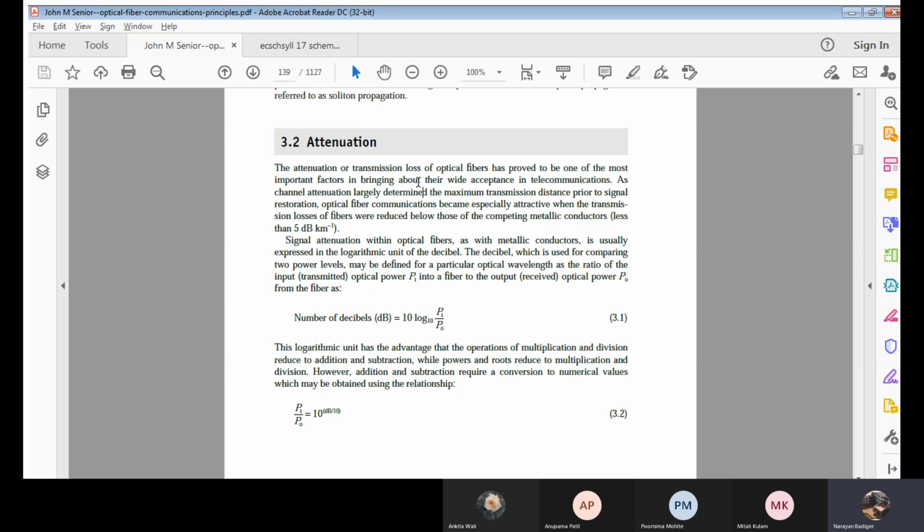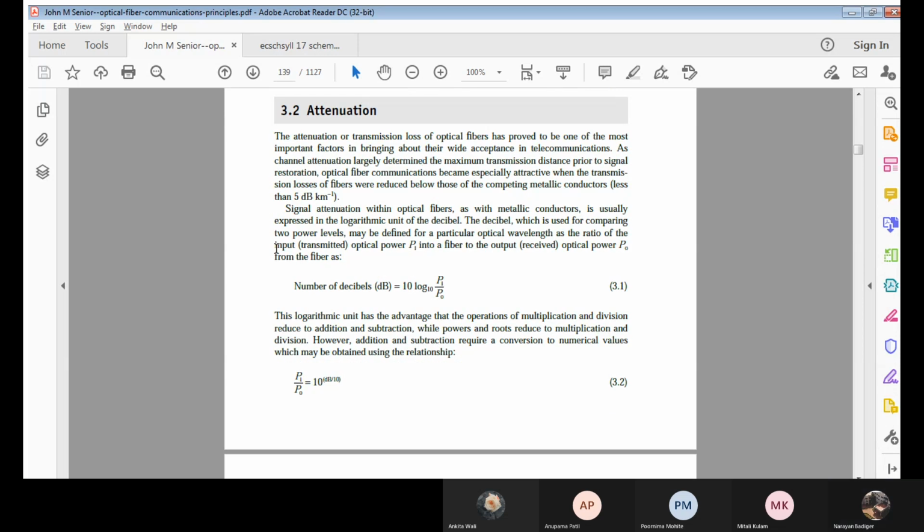And this loss is due to what? It occurs during the transmission of a wave along the medium, and that medium could be anything. We define this attenuation loss, and it is given in terms of decibels, that is, the number of decibels. Signal attenuation within optical fibers, as with metallic conductors, is usually expressed in terms of the logarithmic unit of decibel.